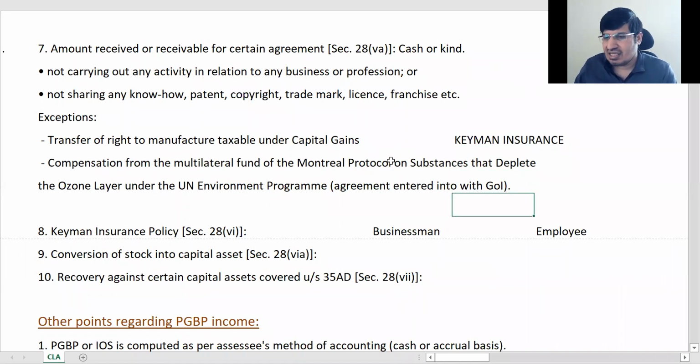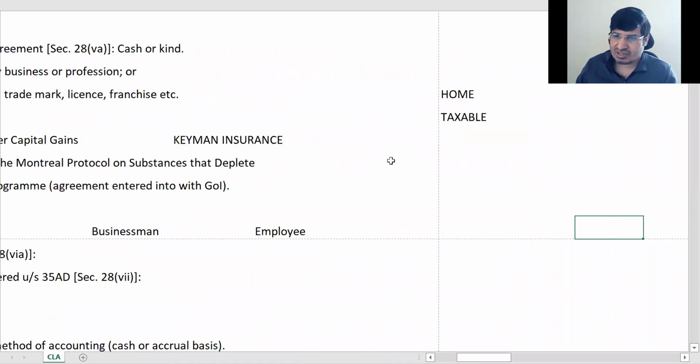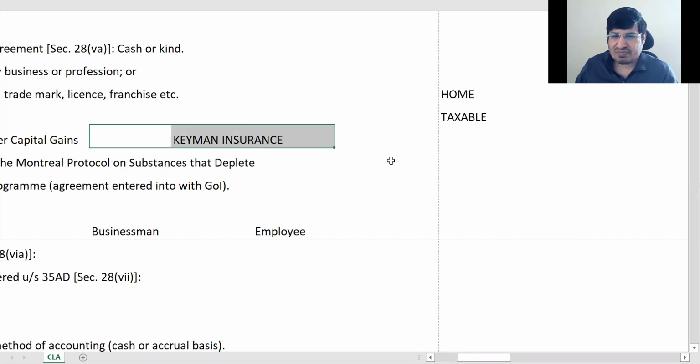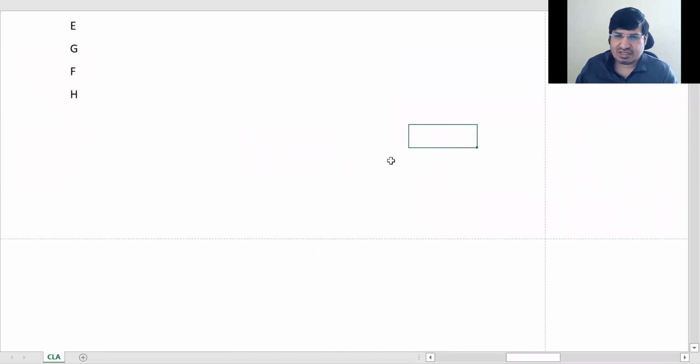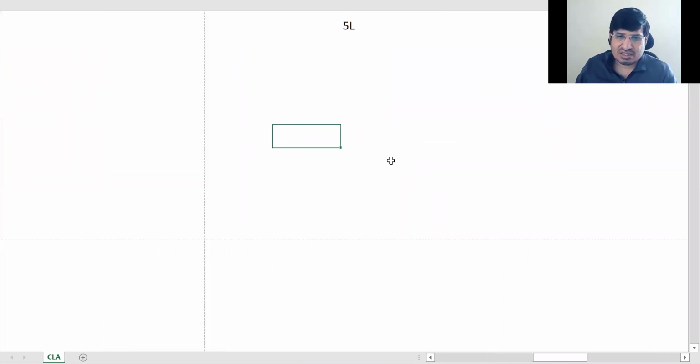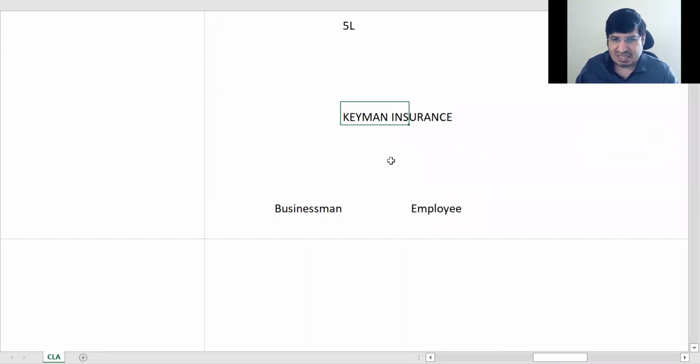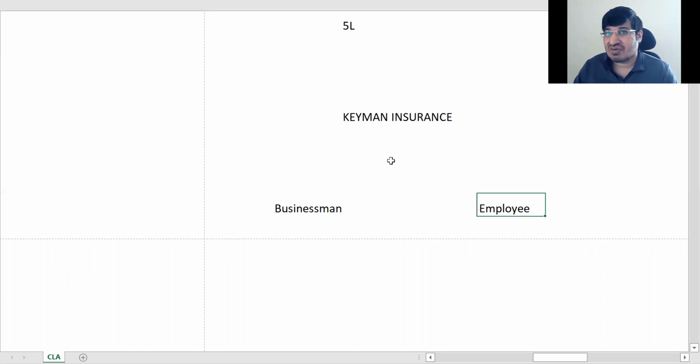Keyman Insurance is taken on a very important employee. मान लीजिए ये Keyman Insurance है, ये businessman है, employee है, a very critical employee. So if he becomes sick for 3 months, the employer will lose 5 crores. He is so critical that if he becomes sick and doesn't work for 3 months, the employer will lose a huge sum, say in crores.